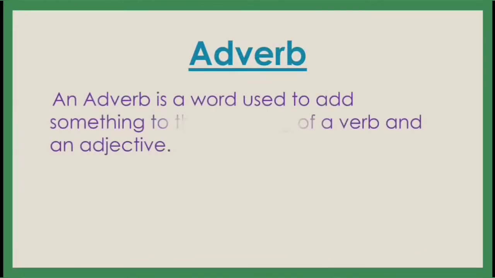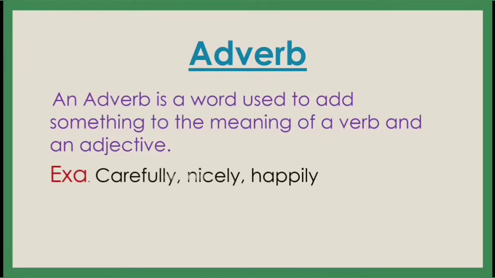Next one is adverb. Now what is an adverb? An adverb is a word used to add something to the meaning of a verb and an adjective. Adverb क्या है? The same way we have seen that an adjective is a word that adds something to the meaning of a noun, an adverb is a word that is used to add something to the meaning of a verb. Understand? Let's see some adverbs. Carefully, nicely, happily. There are so many adverbs, but here I have given only 3 examples.